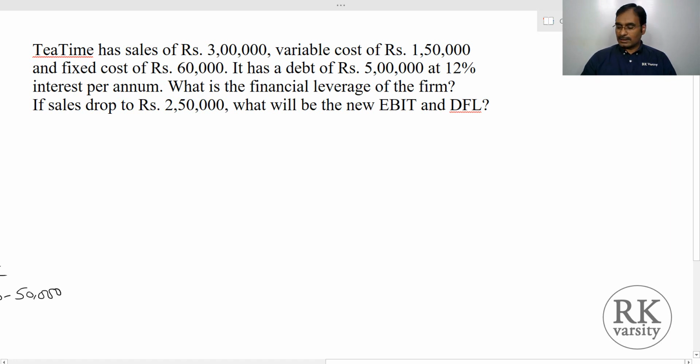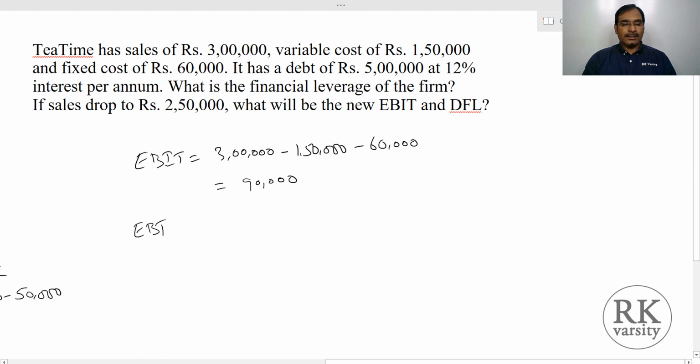We'll calculate the first one, your EBIT. This equals sales, 3 lakhs, minus variable cost 1,50,000, minus fixed cost 60,000. So this is 90,000. And your EBT equals EBIT minus interest.